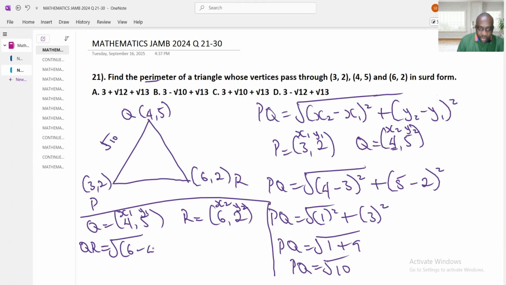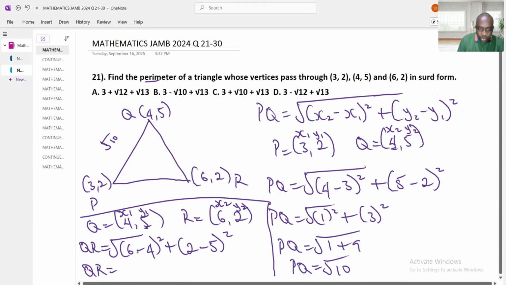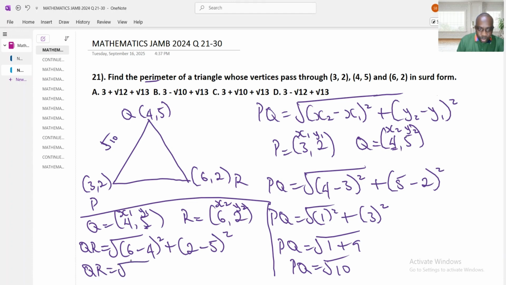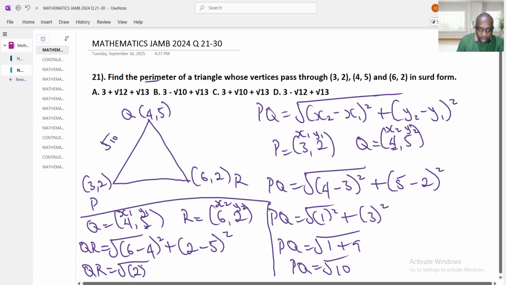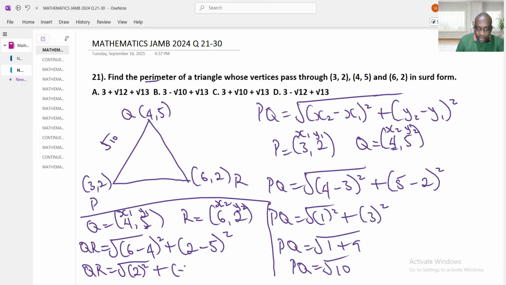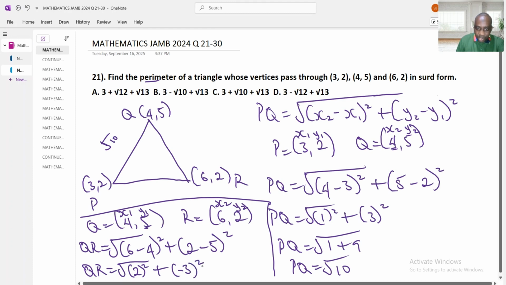What is our x1? 4, raised power 2. What is our y2? 2. What is our y1? 5, raised power 2. QR equals square root of 6 minus 4, that's 2, raised power 2, plus 2 minus 5, which is minus 3, raised power 2.